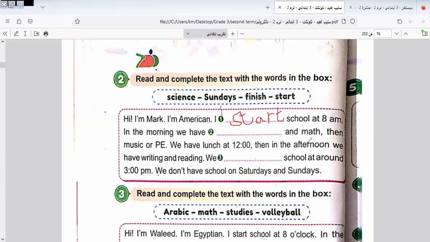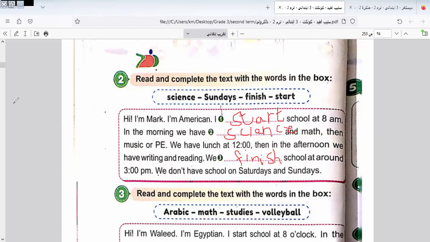In the morning, we have science and math. Then music or PE. We have lunch at 12. Then in the afternoon, we have writing and reading. We finish school at around 3 o'clock.